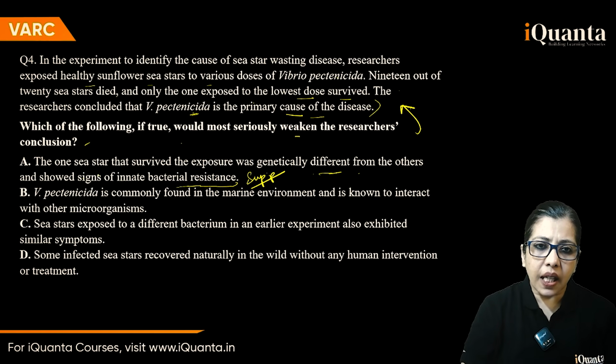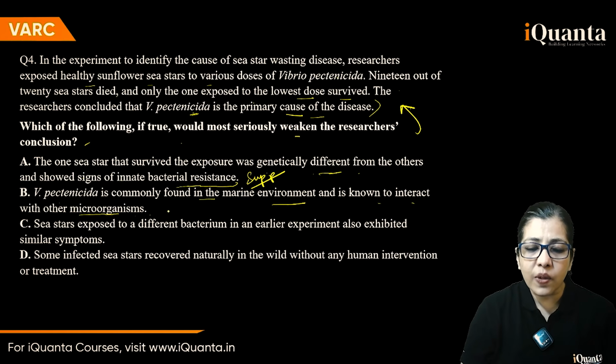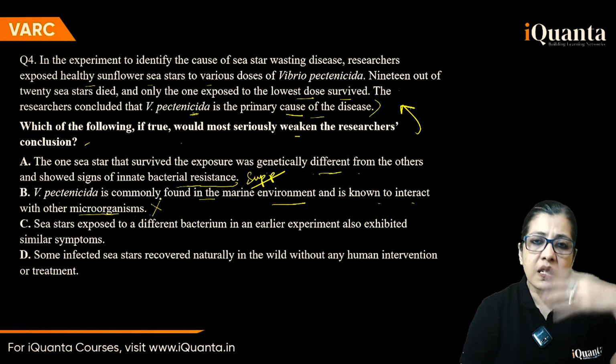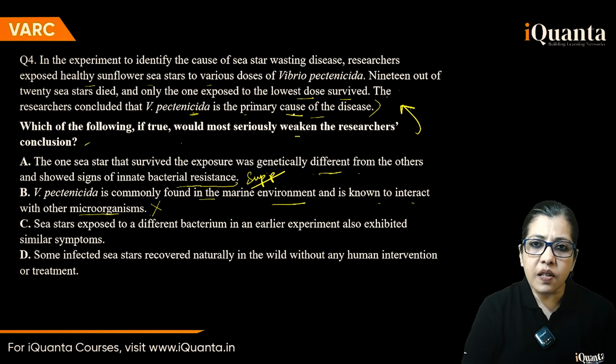Okay. Then V. pentanicida is commonly found in the marine environment and is known to interact with other microorganisms. Okay. It is commonly found. It interacts with other microorganisms, but this does not weaken the claim. I mean, still it could be affecting. The claim here is exactly this, that this is the primary cause. So this could be affecting.